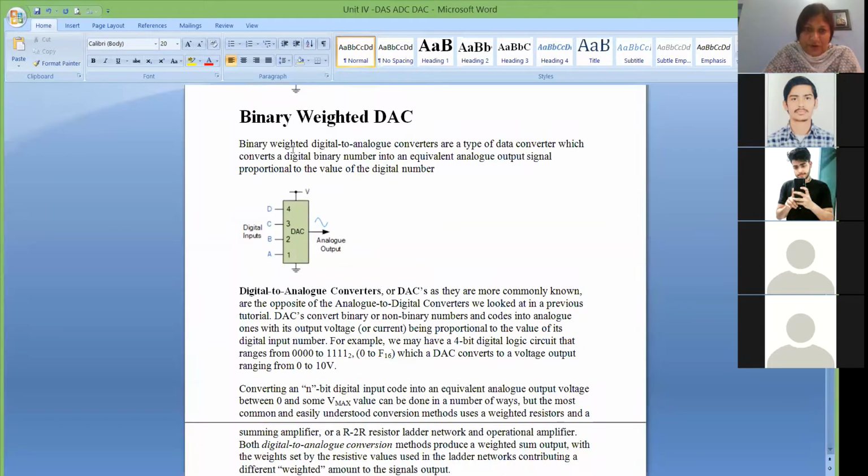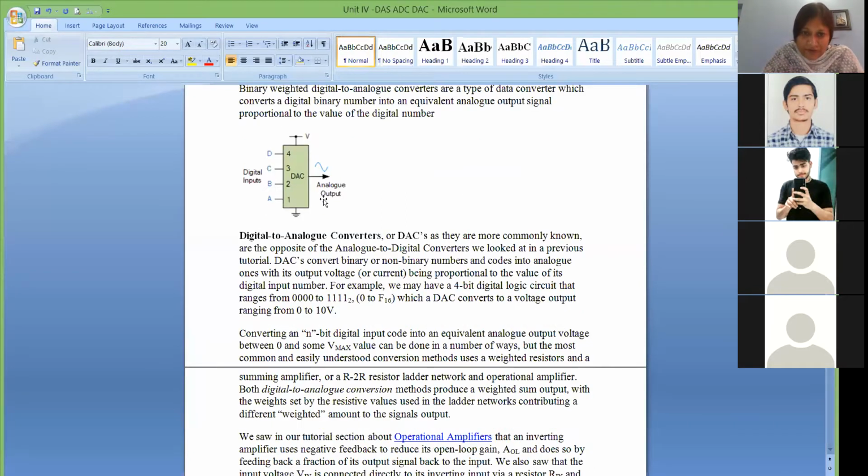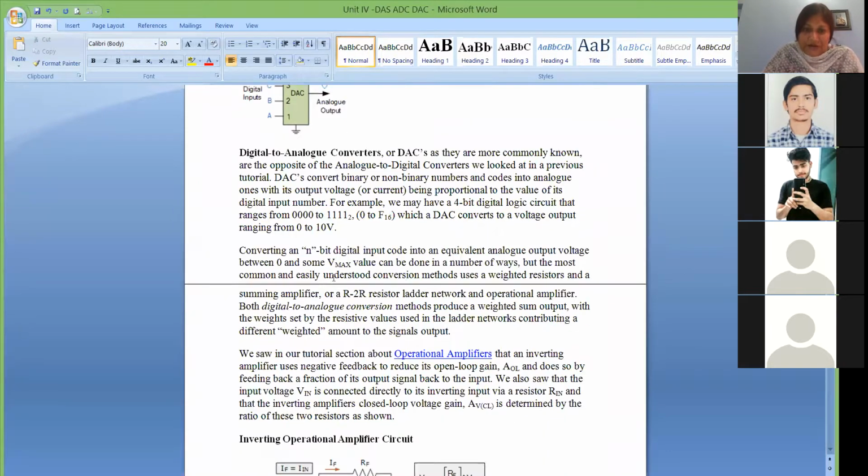And if I talk about binary weighted DAC, then what is binary weighted DAC? Suppose we talk about 4-bit converters, then my levels will be from 0000 to 1111, that is from 0 to F, that is from 0 to 15. Now, suppose my voltage is ranging from 0 to 10 volt. We have seen the example of 0 to 5 volt, but let's say it ranges from 0 to 10 volt. This is our maximum analog output.